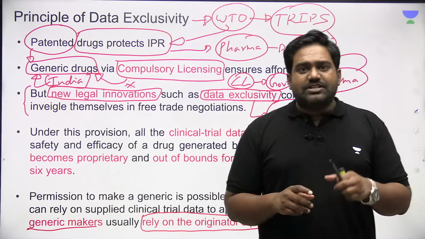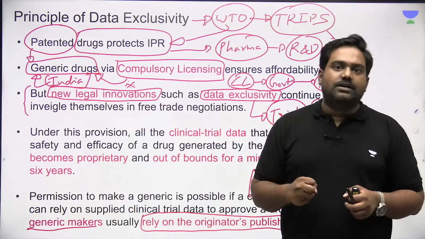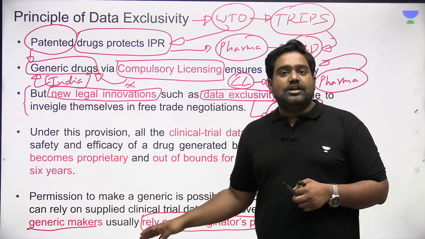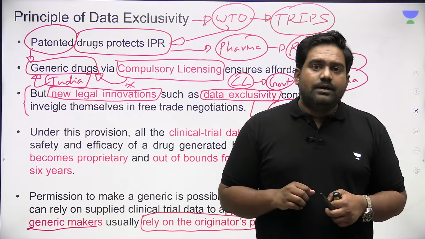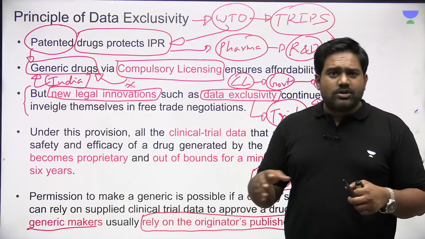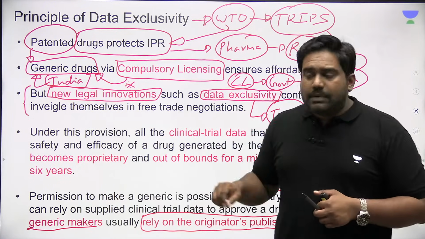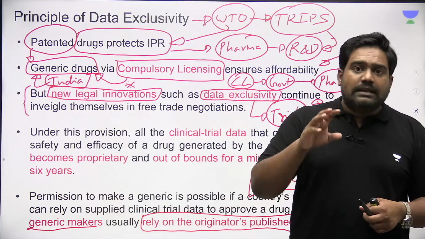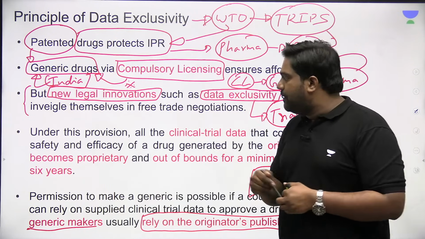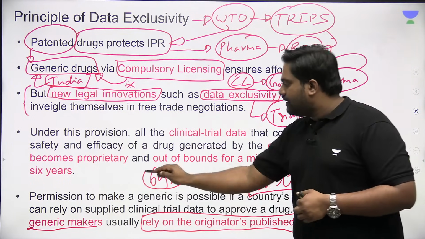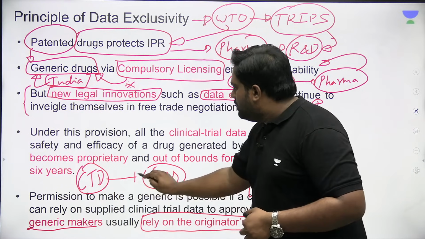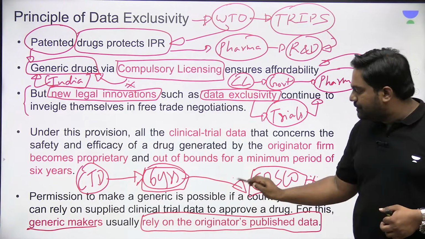Previously, when the generic firm paid a royalty to these companies and purchased the formulation for making the generic copies, they only provided the formulation, but they didn't share the clinical trial data. But if required, generic companies could have procured the data because there was no restriction, no prohibition on that. But now EFTA countries are demanding that the data related to the clinical trials should be protected under the trade agreement for a period of 6 years, which means the clinical trial data will not be shared with the generic companies.